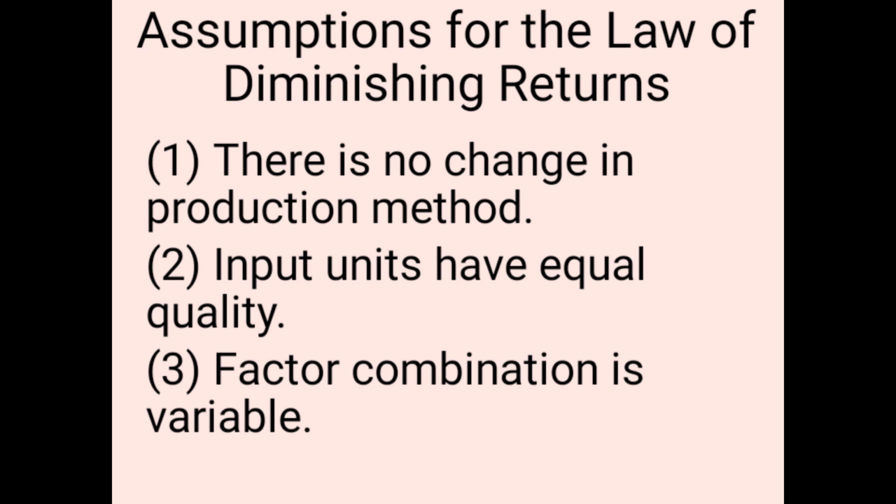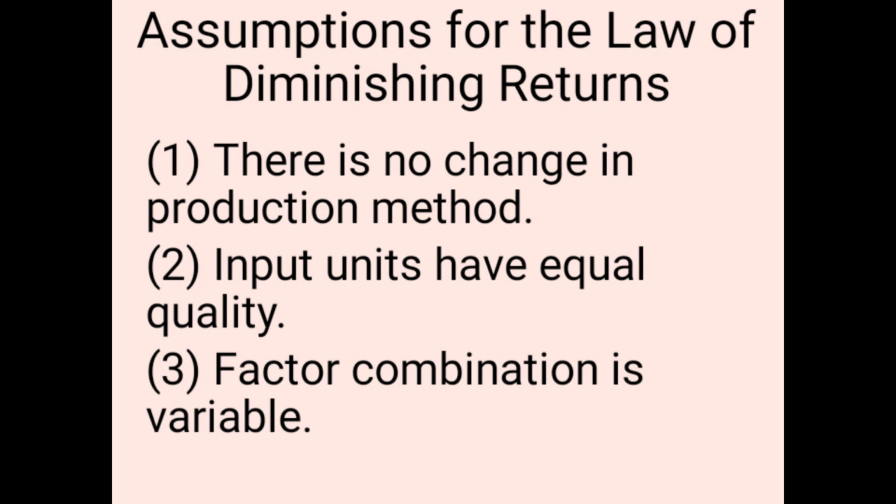It is assumed in this law that there is no change in the method of production. Here it is stated that the method of production is kept constant. We do not need to change technology, or structure, or method of production. Method of production means that when it comes to increasing or decreasing or whatever we are doing, we need to keep our method of production constant. The use of technology is never changed.